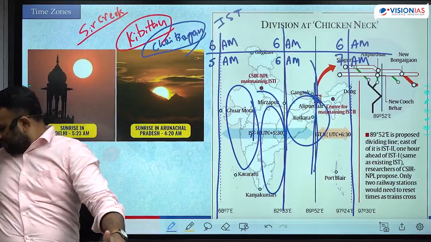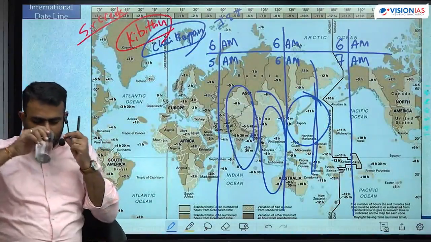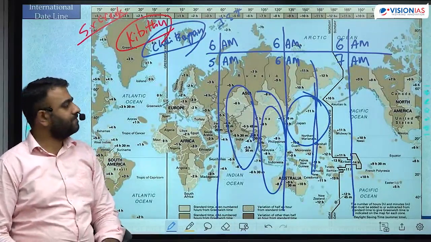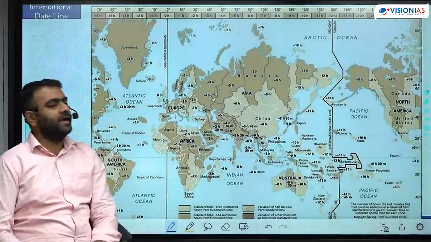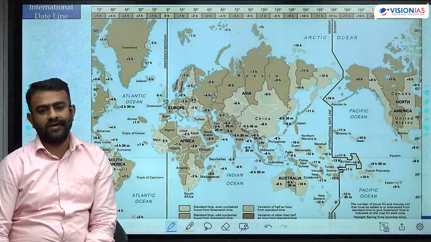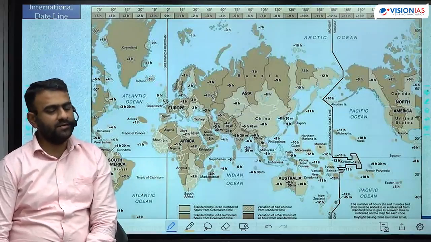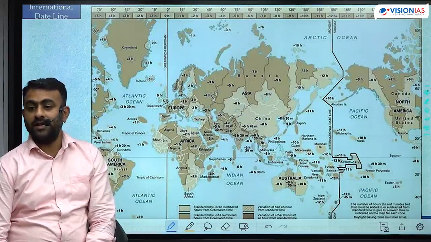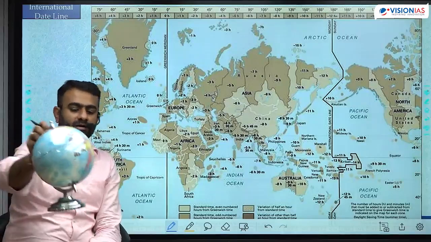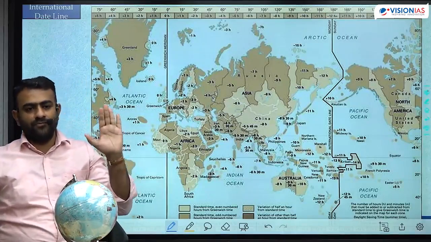What about international date line? वो क्या होता है? Ideal is an imaginary line which is used to demarcate the beginning of new date. जैसे time zone हमने imagine किया है, all over the earth we have imagined one line जहां से date शुरू होगा. Because we cannot use this practically. Globe cannot be used practically. Practically, map ही होगा.